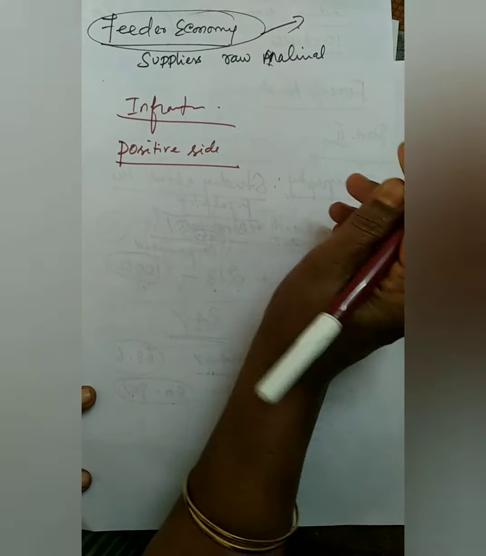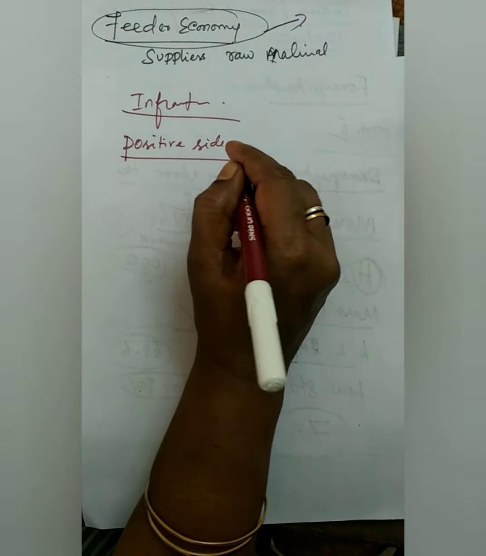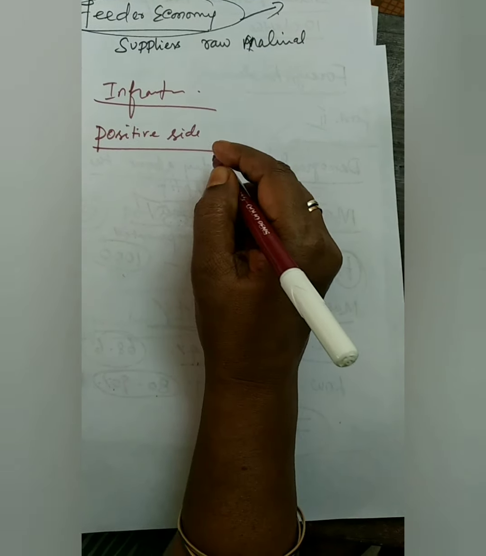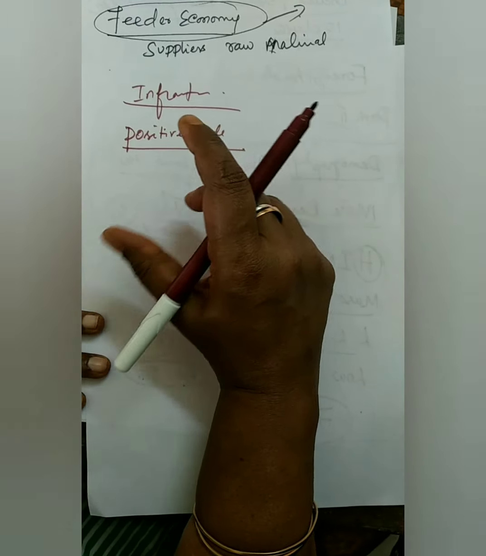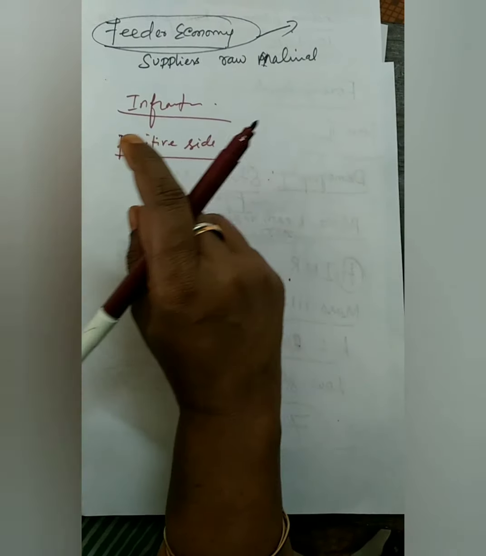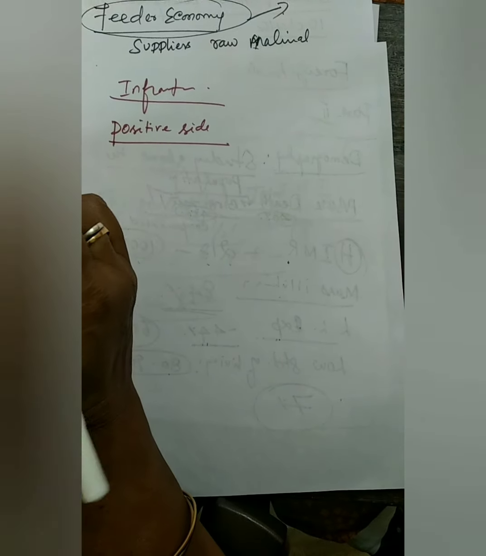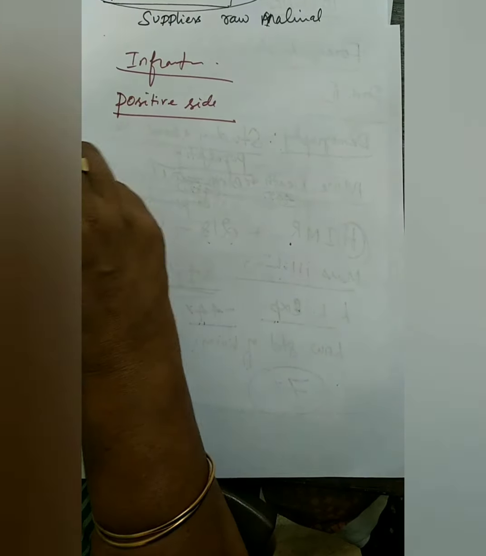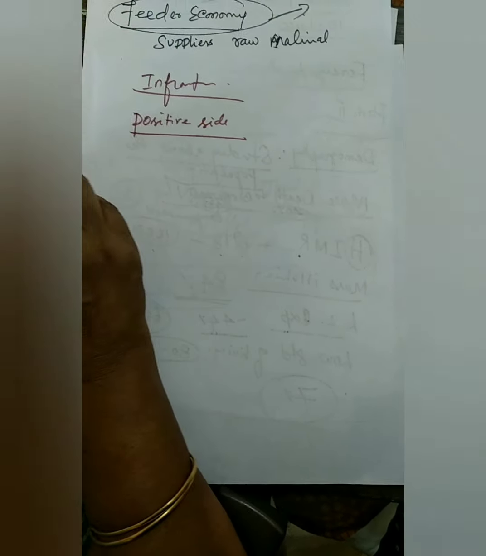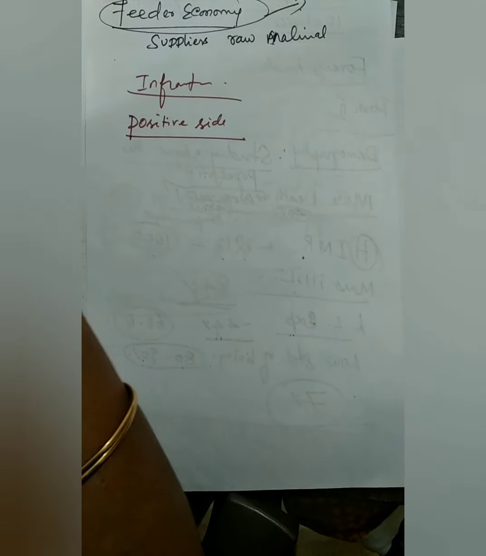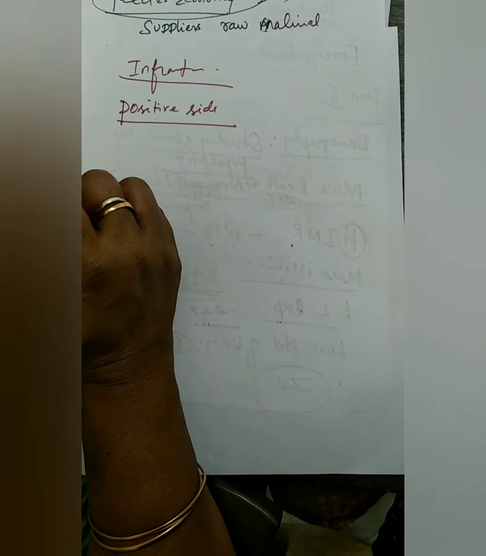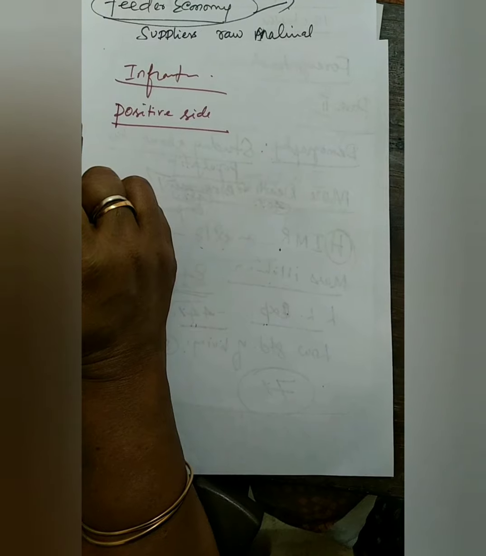But some sort of positive side was there during the British time. In which areas? First of all, the railways were introduced because of the Britishers. Why did they concentrate on that? Because railways will collect all the raw materials from the nearby areas, and if they concentrate on the ports, definitely they can send the goods to their own mother country, their own industries. So they concentrated on the railways.